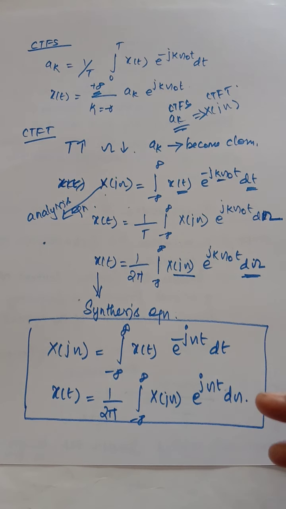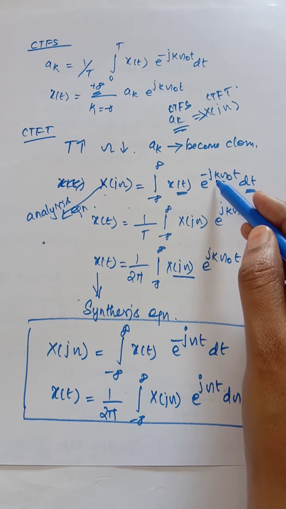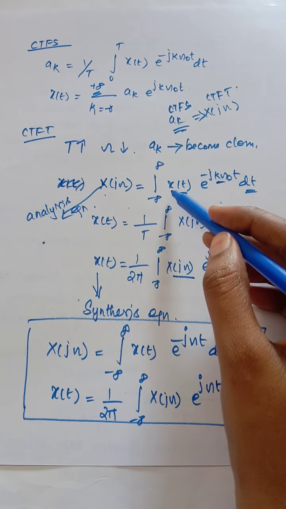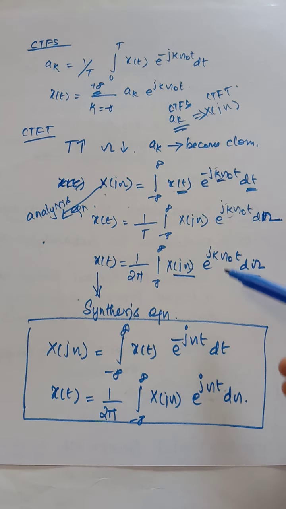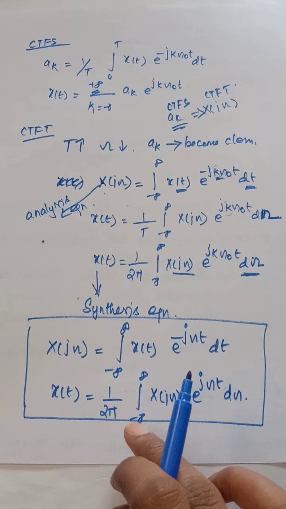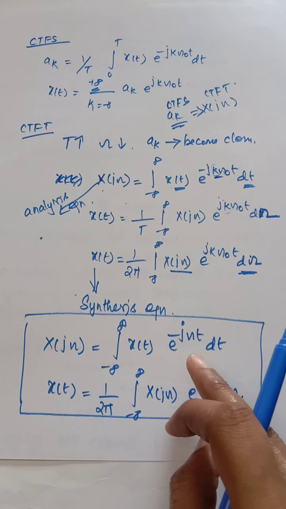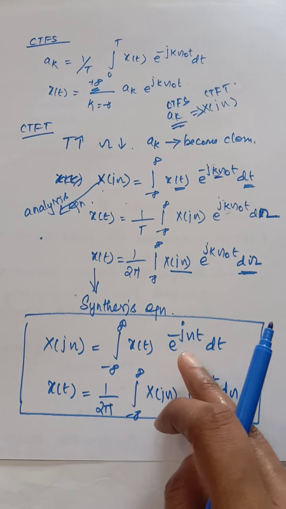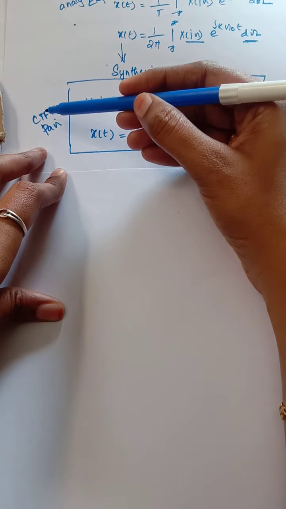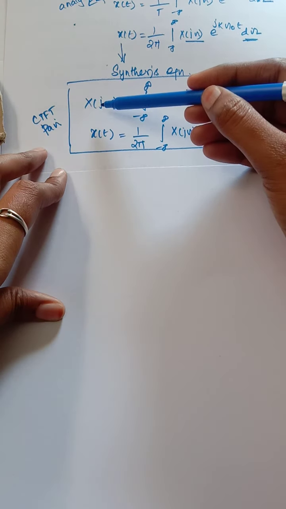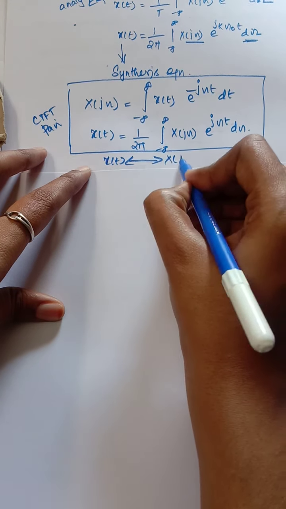You got it? Understood? Why have I removed k? Because this is not a discrete sequence, right? So I have removed this k, and I represent X of j omega as integral minus infinity to infinity x of t e power minus j omega t dt. This equation is said to be a CTFT pair: x of t and X of j omega.